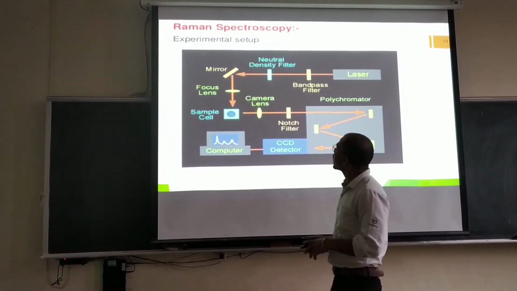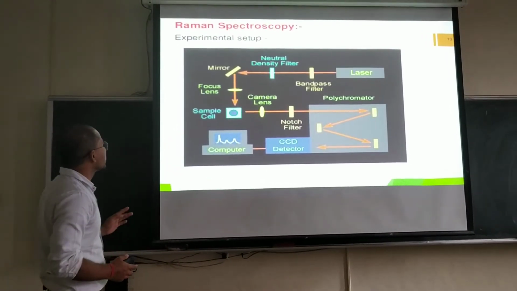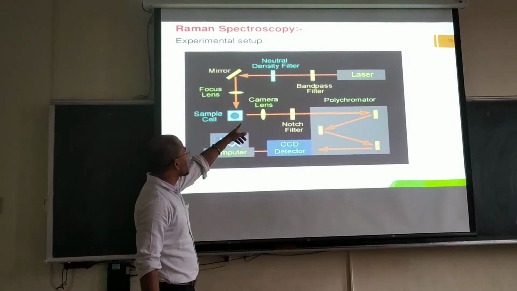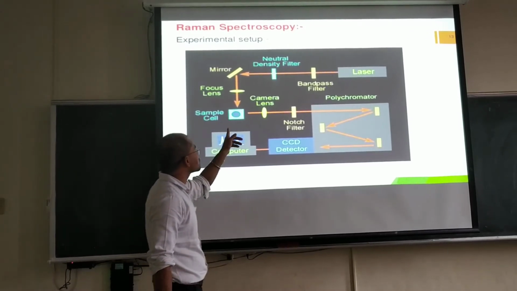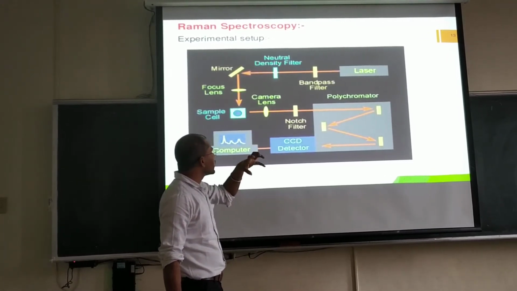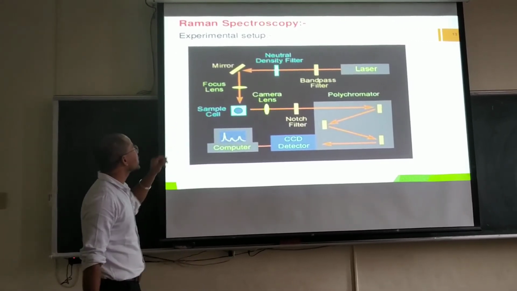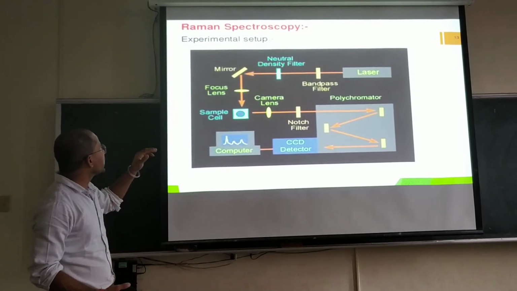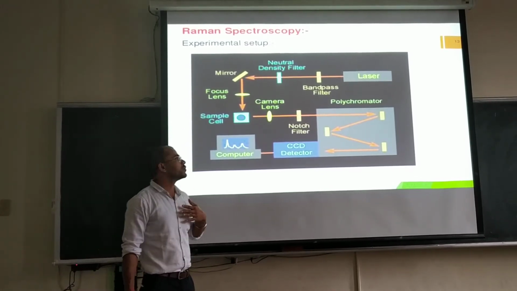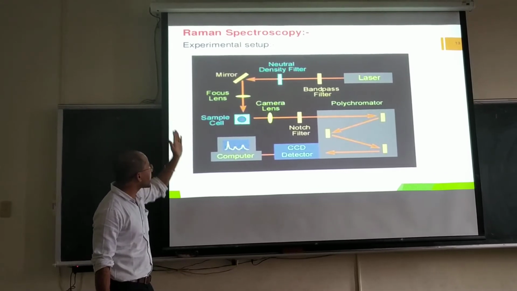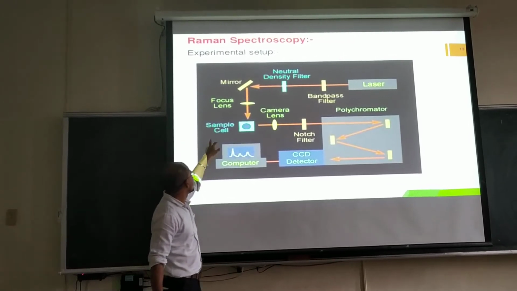Here the experimental setup of Raman spectroscopy is given, where there is a laser, a band pass filter, a neutral density filter, and then a mirror. When light falls on the band pass filter, a special type of laser light is passed out and falls on the density filter, and then on a mirror. The position of the mirror is 45 degrees, due to which the light is reflected at 90 degrees and falls on the sample.